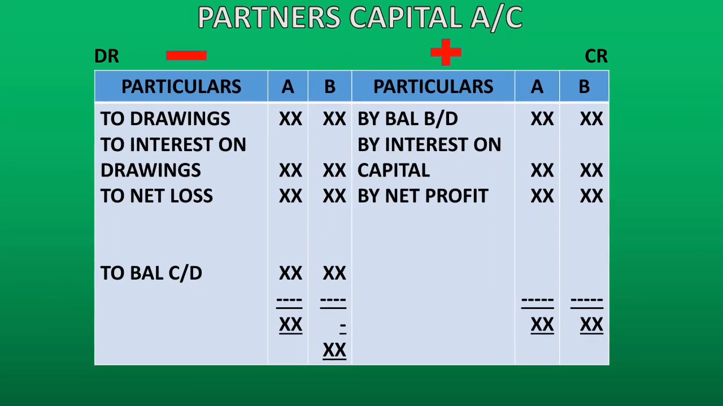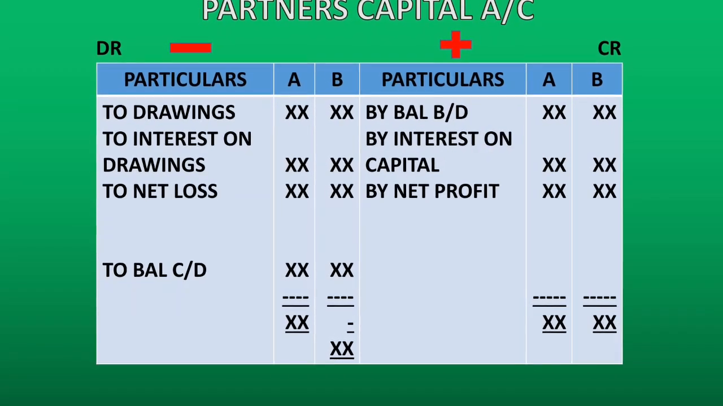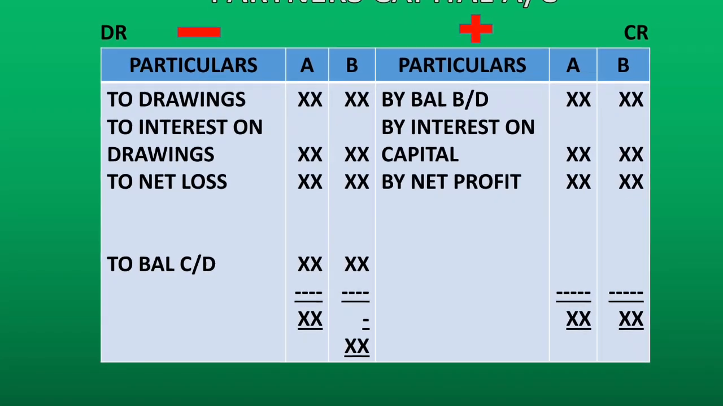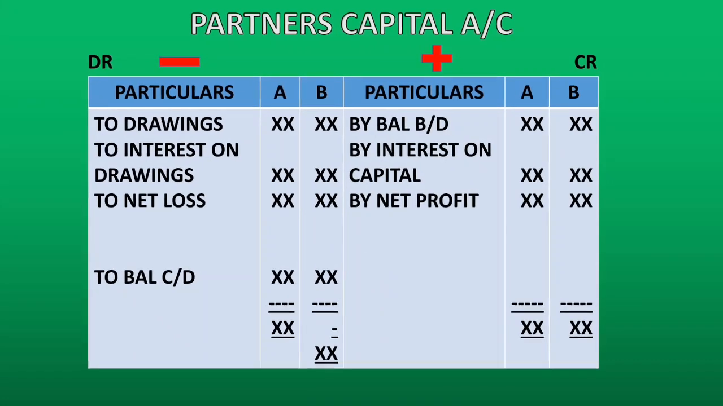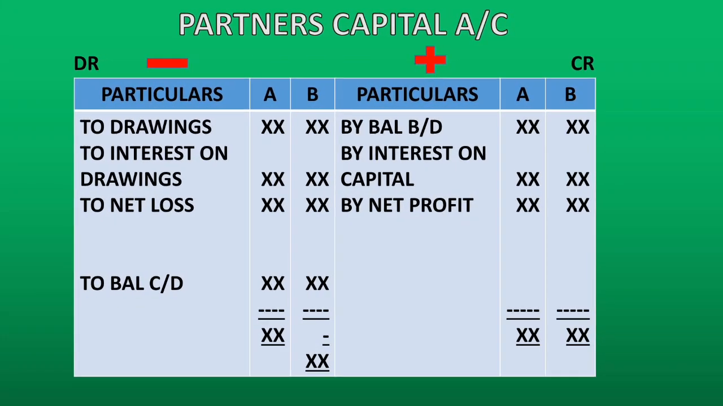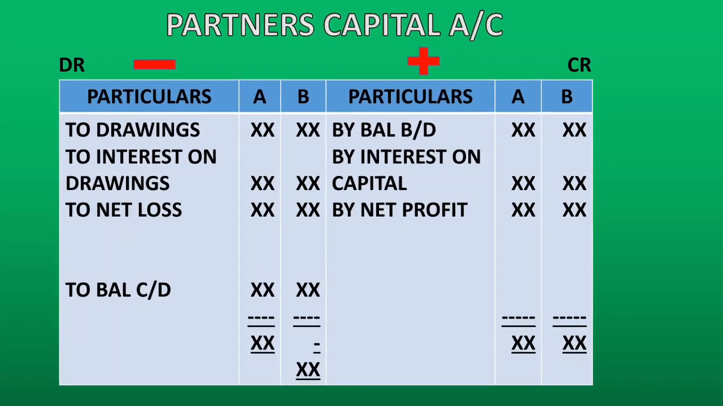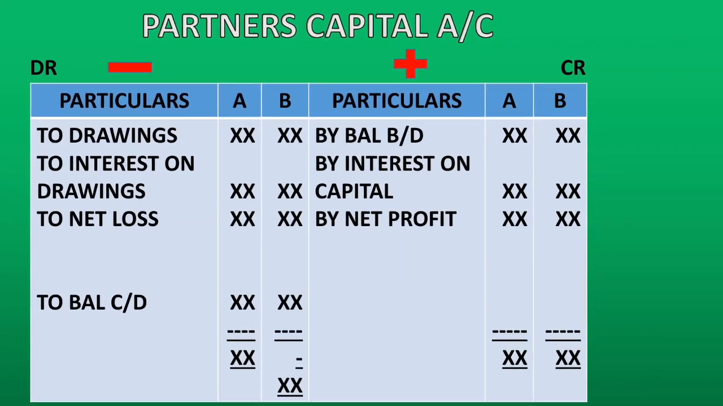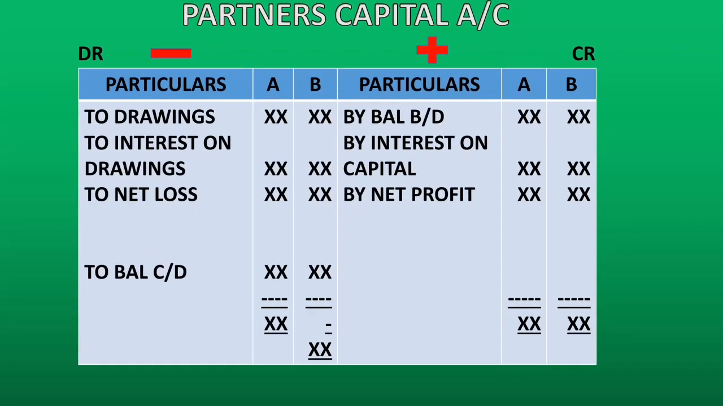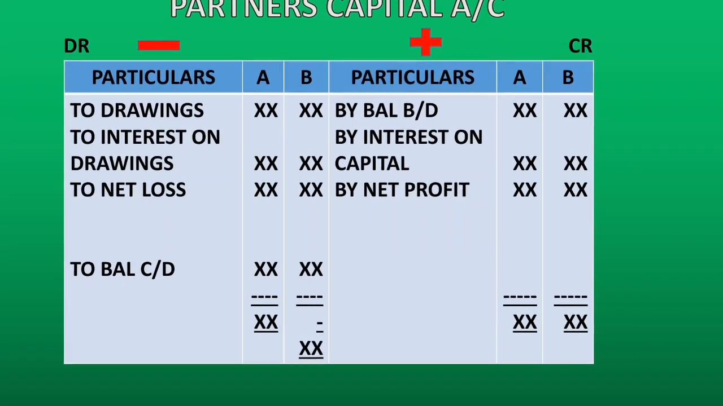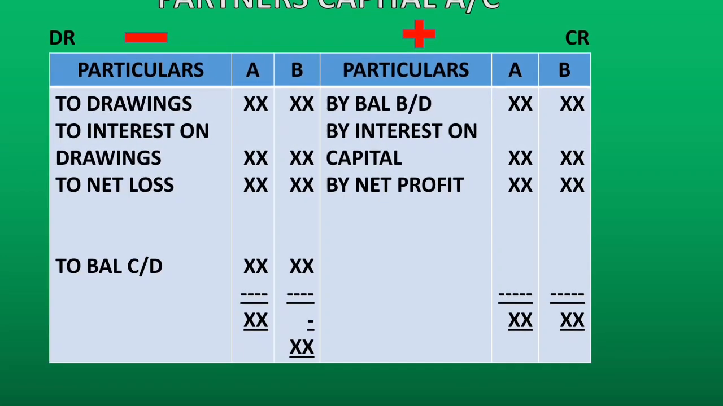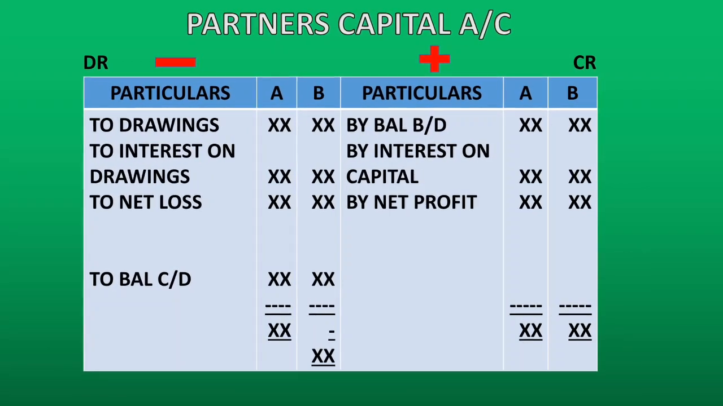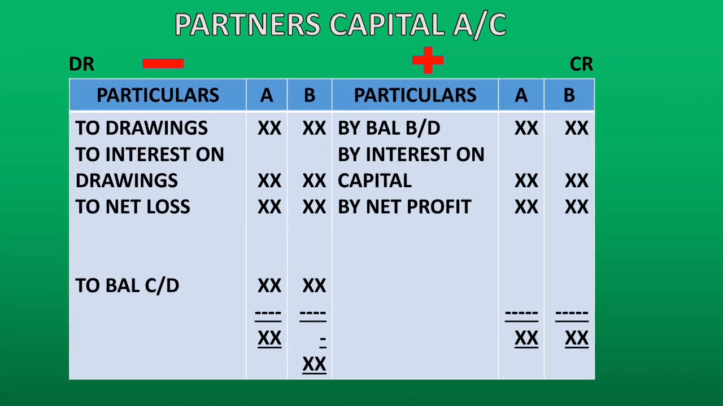Then we have all the adjustments, that is drawings, interest on drawings, interest on capital, net loss, net profit, and then we close partner's capital account, which will always have a credit balance as "to balance carried down". This balance carried down will be transferred to balance sheet liabilities side as partner's capital balance. So that's about partner's capital and current account.